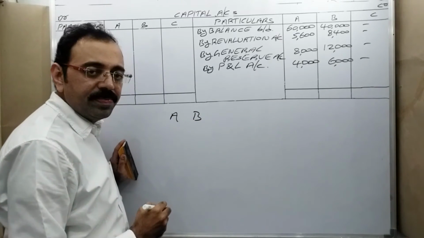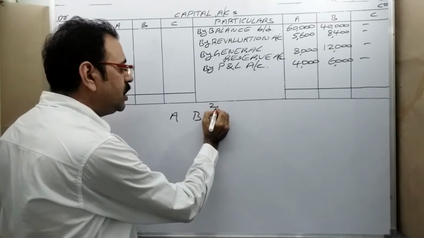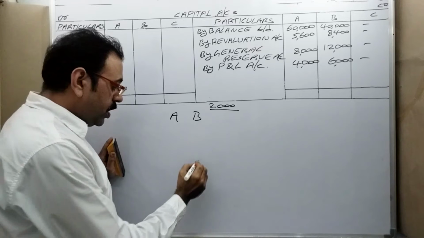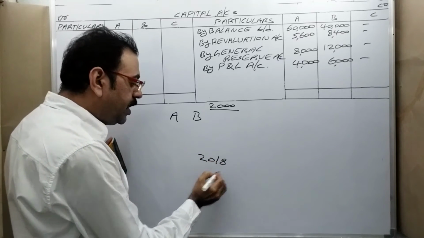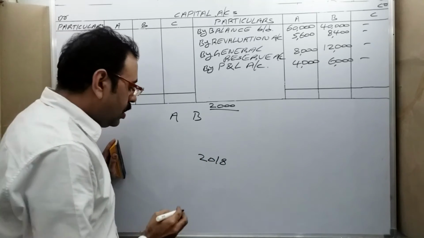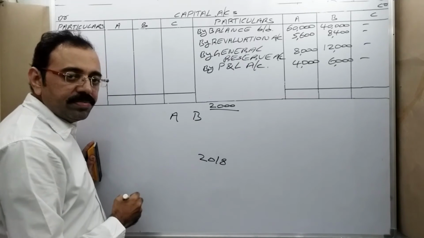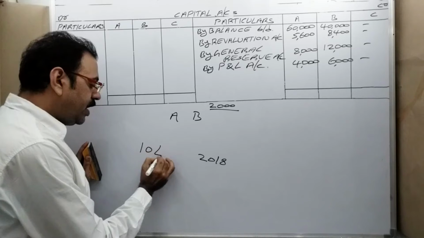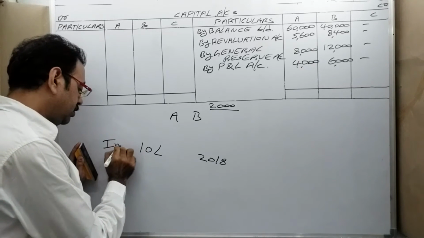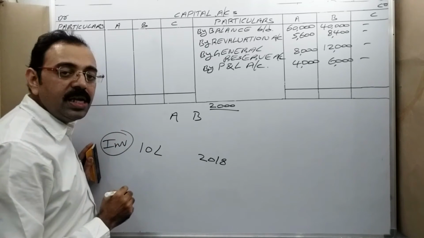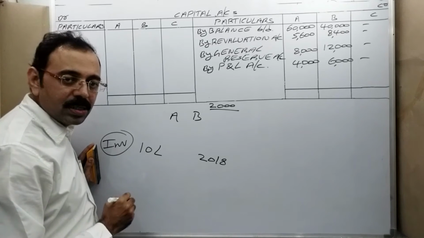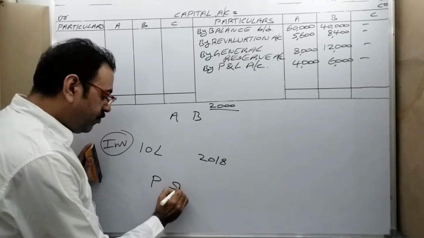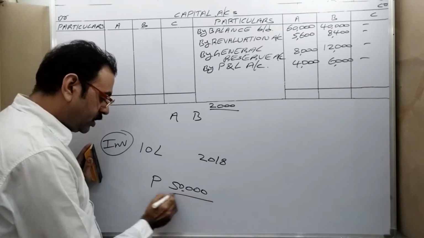A and B started their business in the year 2000. Now in 2018, for a new venture, they invested 10 lakh rupees, and they got a profit of 50,000 rupees.